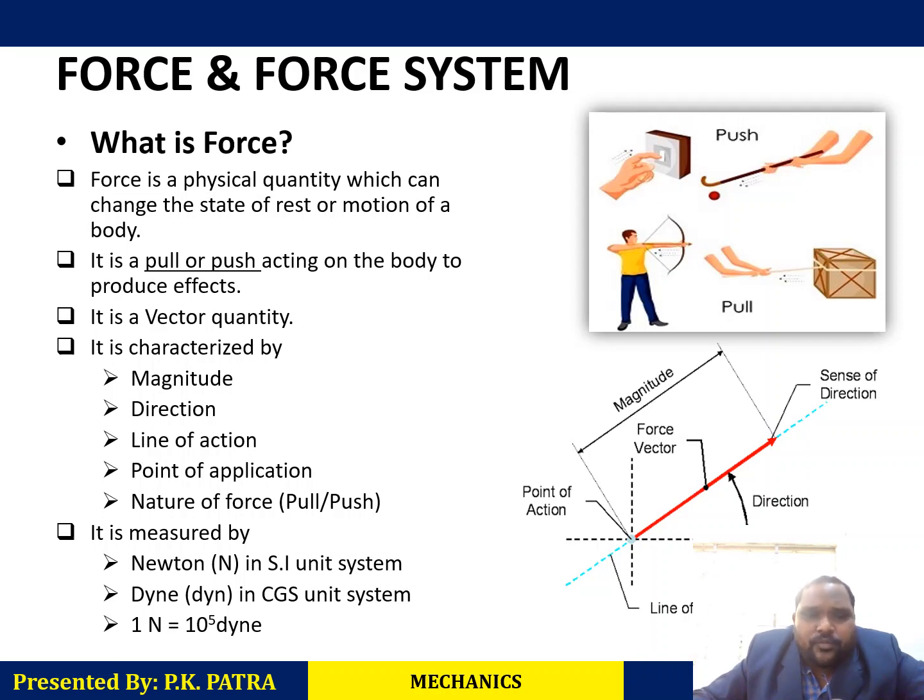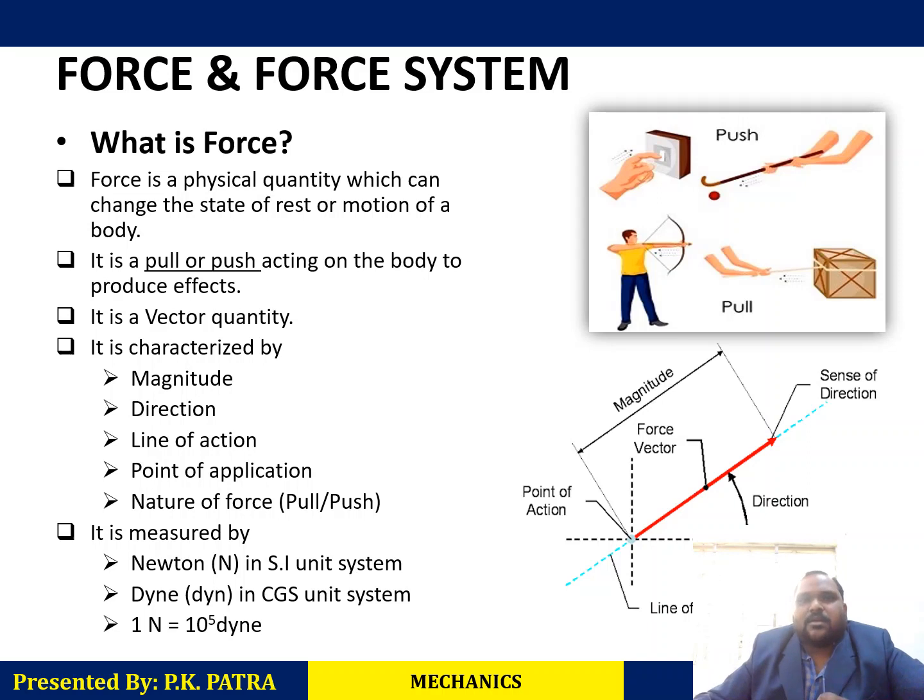Next one, the nature of force. What kind of force is applied? Either it is a pull or a push. You have to mention it, because a pulling force has a different effect and a pushing force has a different effect. So before you characterize a force, know these 5 points. What is the magnitude of the force? What is the direction of the force? What is the line of action? Then the point of application. Then the nature, either pull or push. If these 5 points are defined, then only we can understand a force and what the force will produce.